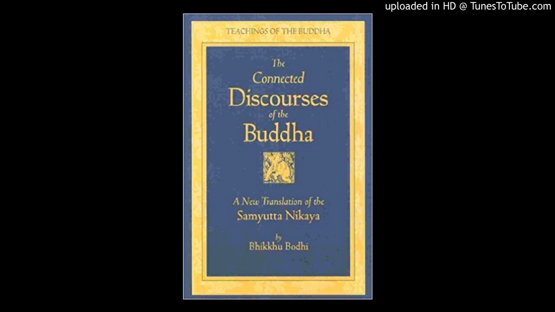And then, do you regard the five aggregates together as the Tathagata? But since the five aggregates are impermanent, they cannot be the Tathagata. So he says no. And do you regard the Tathagata as one without the five aggregates? Again, no. So the Buddha says, in this very life, when the Tathagata is alive, that which you can describe is the Buddha. There's no one thing that you can describe as the Buddha, because the five aggregates that are supposed to be the Buddha are all impermanent. So there's no single thing that you can point to as the Buddha.